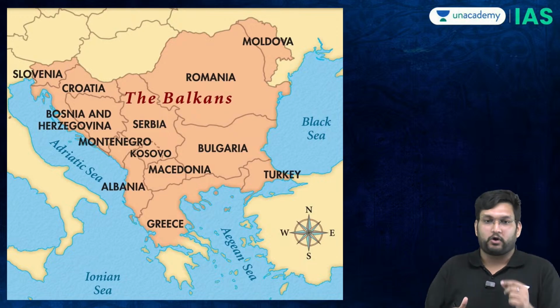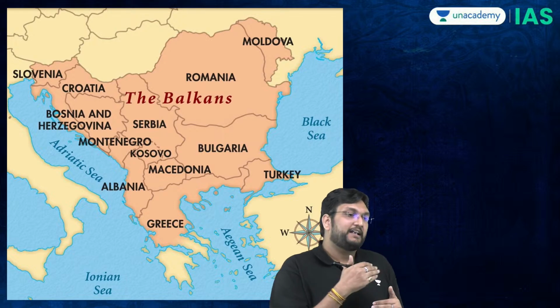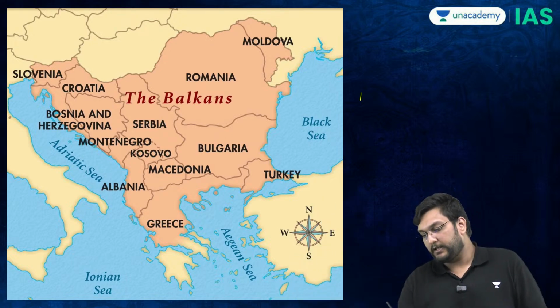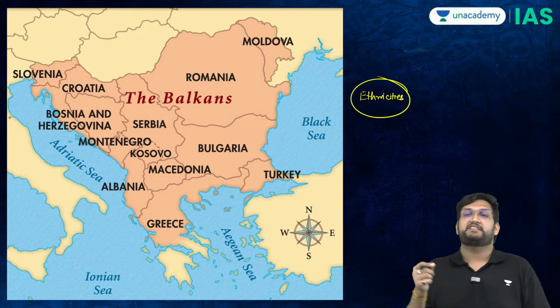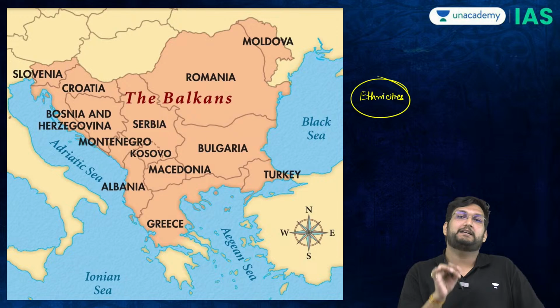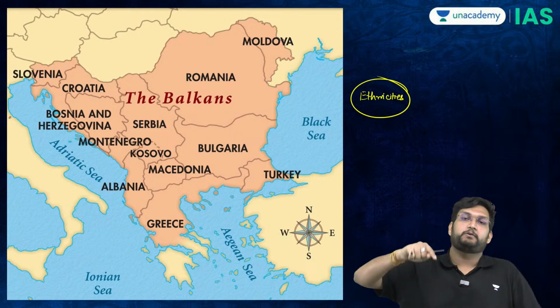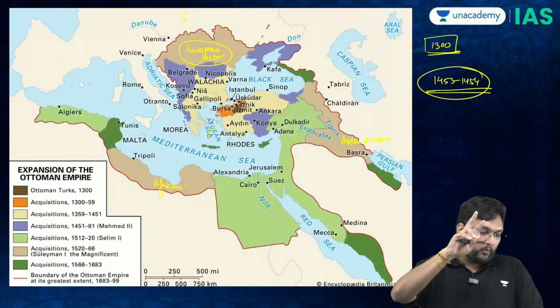It is critical because it has a lot of nationalities. It has a lot of what we call ethnicities. And once you take into consideration the ethnicities itself, you will then understand how the Balkans basically become like a dividing line between the Asian sector and the European sector. Why do I say that?